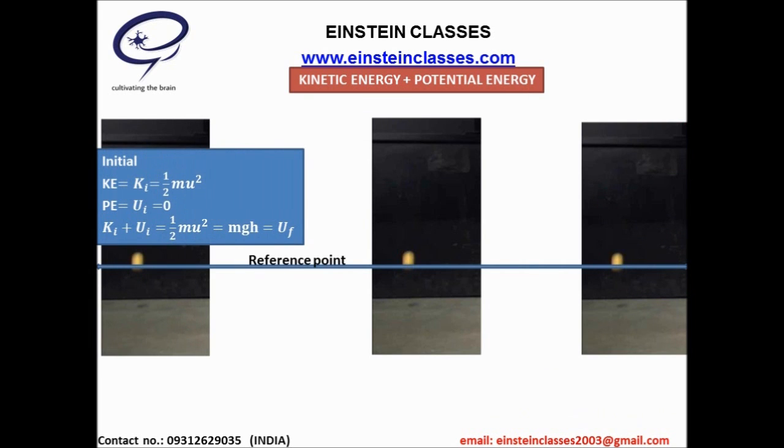Now we observe the sum of kinetic energy and potential energy. At the initial point, the kinetic energy is half mu square and potential energy is 0. Hence the sum of kinetic energy and potential energy is half mu square. This energy is mgh according to the work energy theorem.